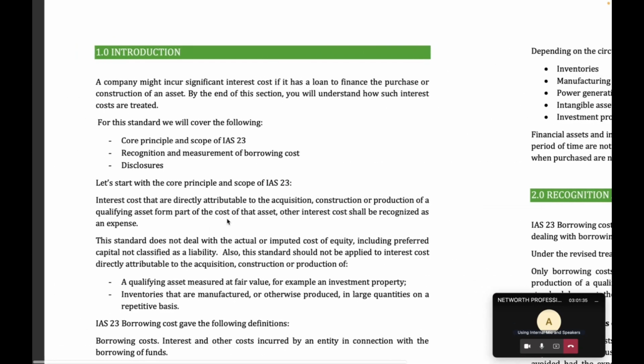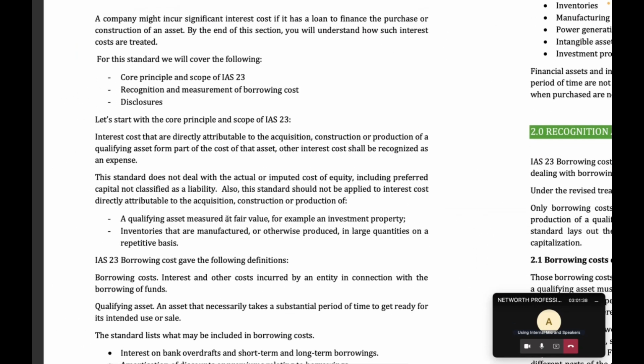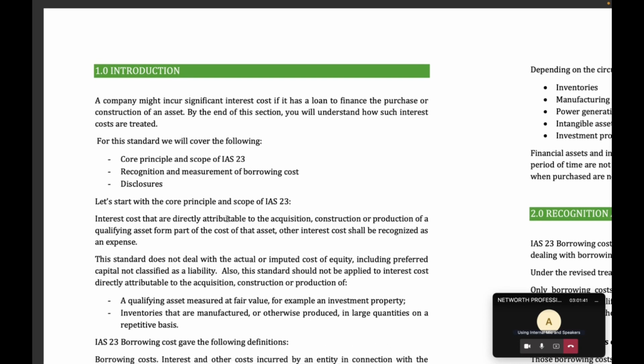the core principle is that when you borrow money to construct an asset, any asset, the interest you are paying on that borrowing should be capitalized. Again, the core principle here is that when you borrow money to construct an asset, the interest you are paying on that borrowing should be capitalized. That's the core principle here.